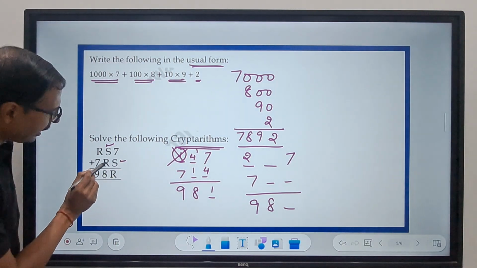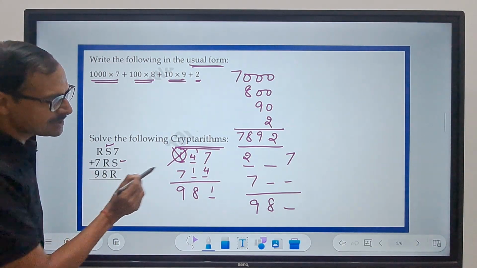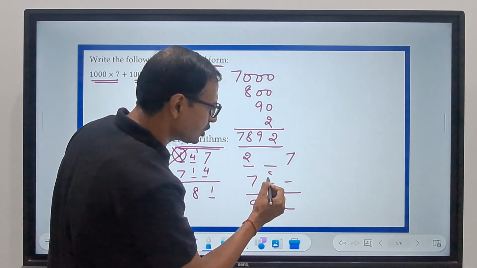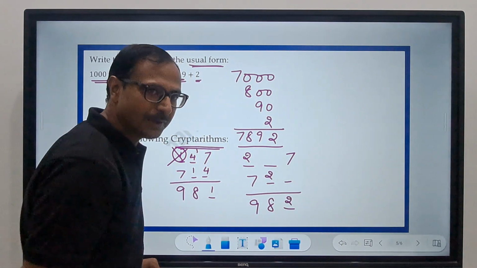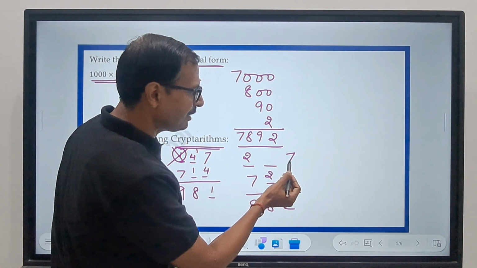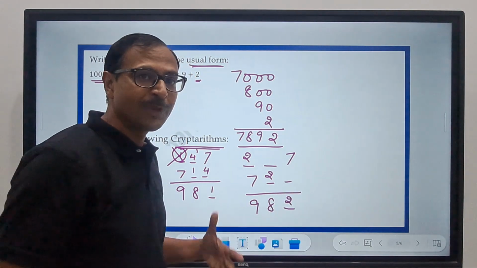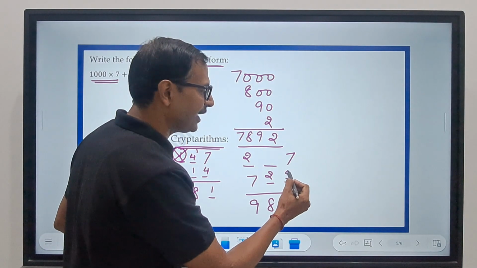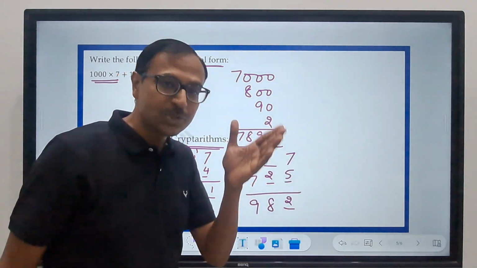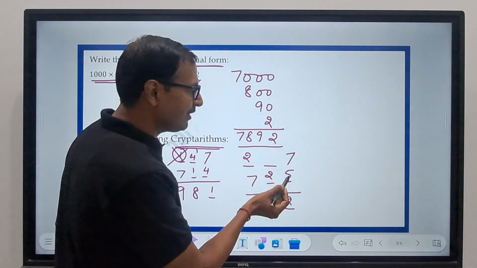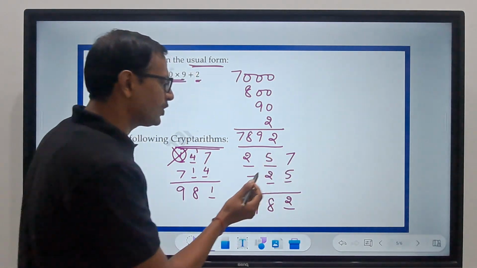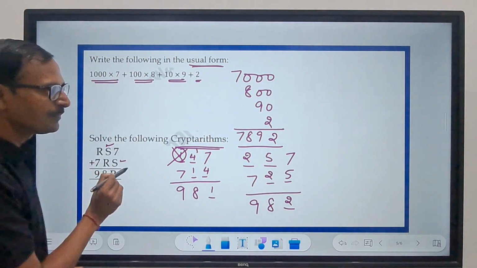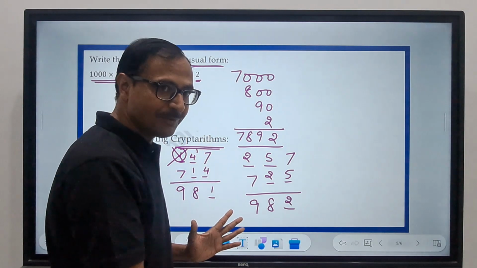Since R and R all three are the same digits and I have written 2 here, so this is also 2 and this is also 2, correct? And now 7 plus something gives me 2. How will 7 plus something give me 2? Only when it is 5. 7 plus 5 is 12. So when 5 comes here, because these are the same digits, S and S, I think we are done with the problem.